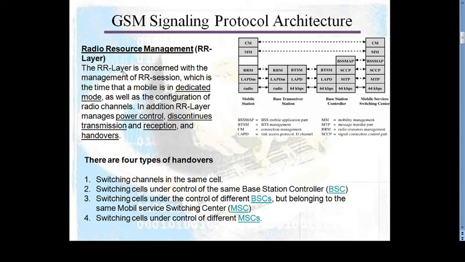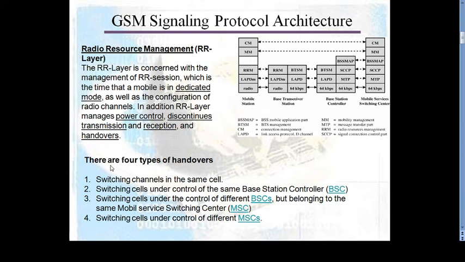Radio resource management is concerned with the management of the RR session, the time that a mobile is in dedicated mode, as well as the configuration of radio channels. In addition, the radio resource management layer manages power control, discontinuous transmission and reception, and handovers. These are the functions carried out by the RR layer.